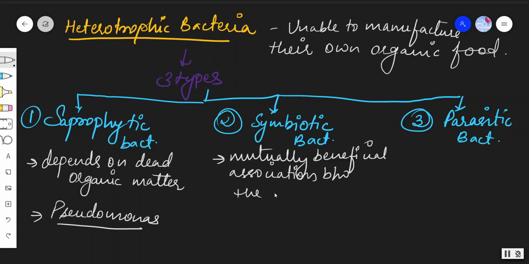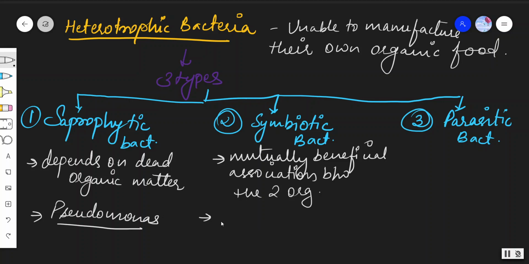In this type of association, the bacteria derive the essential nutrition from the host, and the bacteria help the host through some of their biological activities.